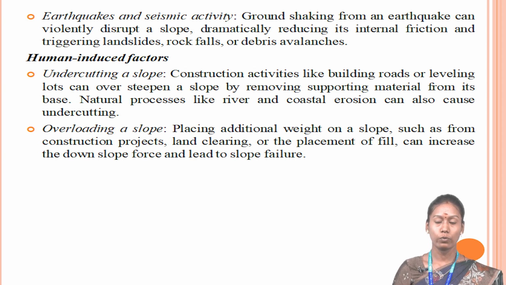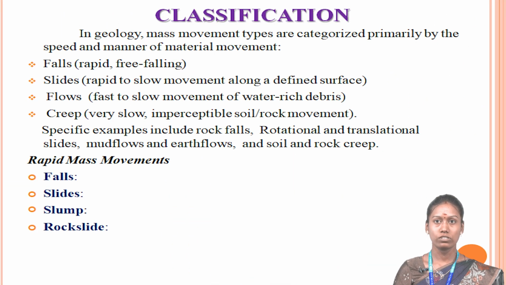Then overloading a slope. Placing additional weight on the slope, such as from construction projects and land clearing or the placement of fill, can increase the downslope force and lead to slope failure. These are the human-induced factors which cause mass wasting. Then we are going to see the classification of mass movement.